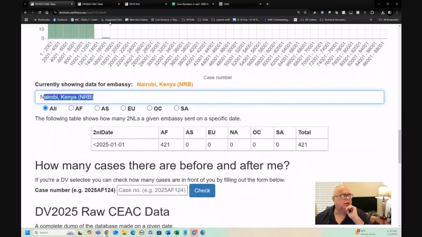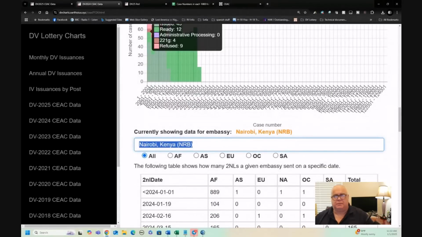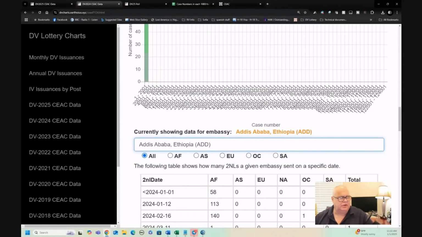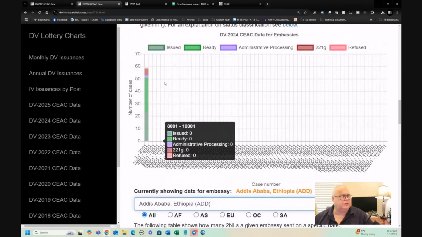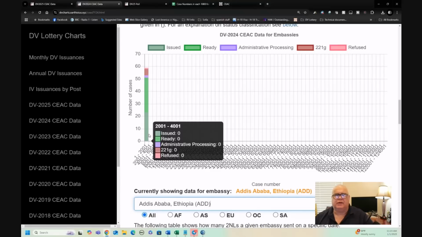Now, let's look at 2024. We can look at 24 and check out some of the problem embassies like Addis, for example. Now, Addis started off with 58 cases, and as you can see, on the 1st of January last year, had really not scheduled any cases at all above case number 2,000.